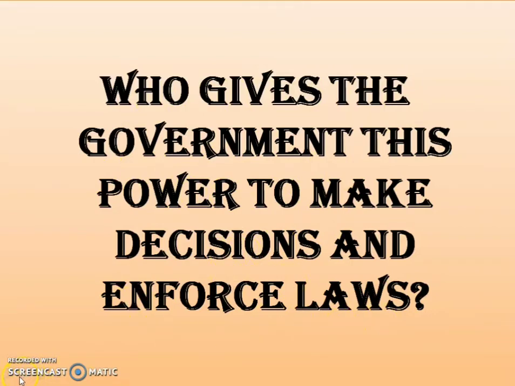Who gives the government this power to make decisions and enforce law? So now children, the question is, who is giving the power to the government? Power is given by whom to make decisions and enforce law?